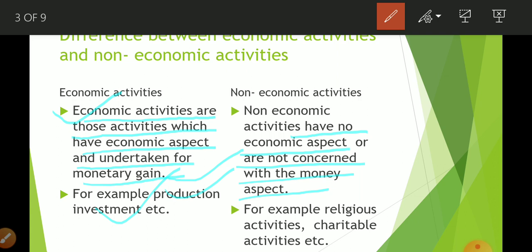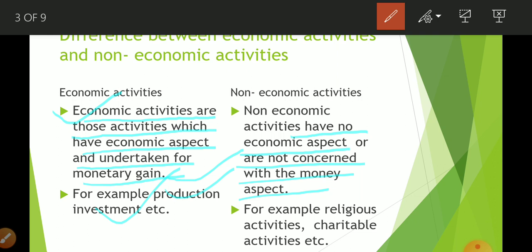Like in Maharashtra, Sonu Sood, the actor, is helping many migrant workers to go to their native area, to go to their home. So what is he doing? He is doing non-economic activity. Same way, in the same example, suppose you started to teach 3 or 4 students, but you are not going to take money in return, so now you are doing non-economic activity. When you take money, it is economic activity. When you don't take money, it is non-economic activity.